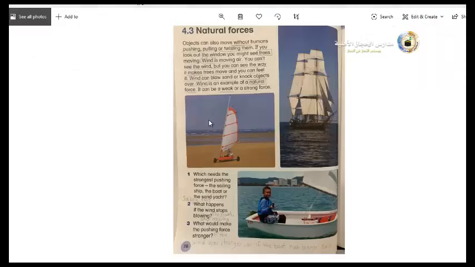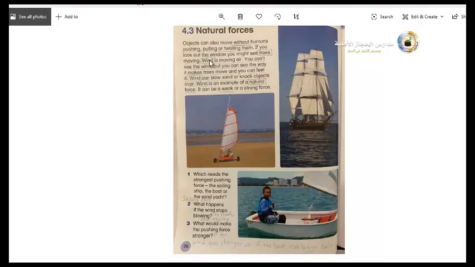So, today we will talk about a different kind of forces. We talked about push, pull, and twist. Today we will talk about natural forces. The first one of them is the wind. Like we have seen, the wind makes things move without touching them.